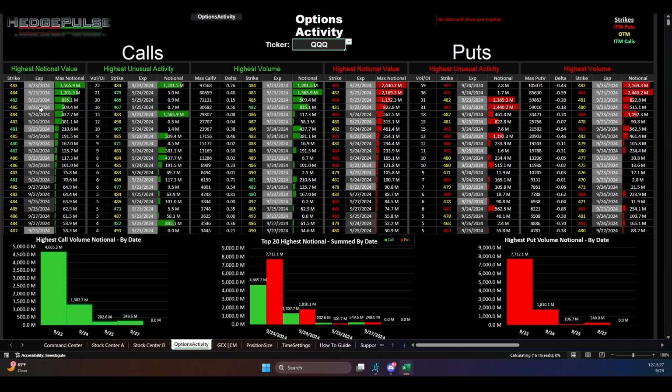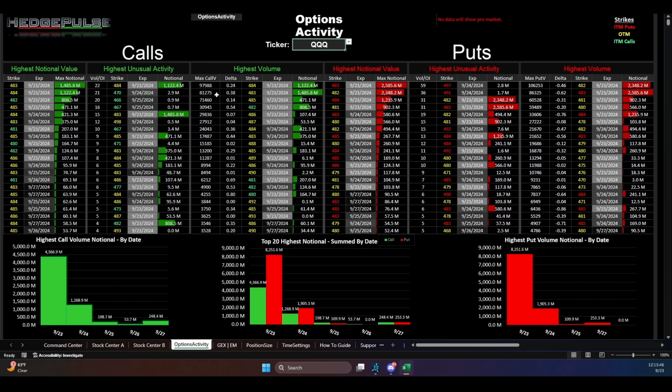So we have the highest notional value, the highest unusual activity, which this 22 means 22 times more volume has gone through versus the open interest. And then we have just the highest volume itself. Okay. So there's been 97,000 options traded of this 484 strike call in QQQ today. Same thing with the put side.